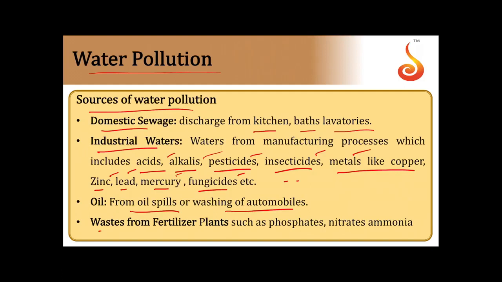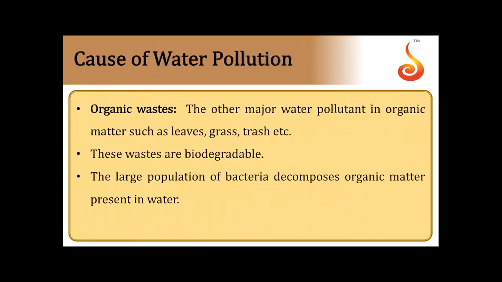Waste from fertilizer plants includes phosphates, nitrates and ammonia. These are the reasons for water pollution.